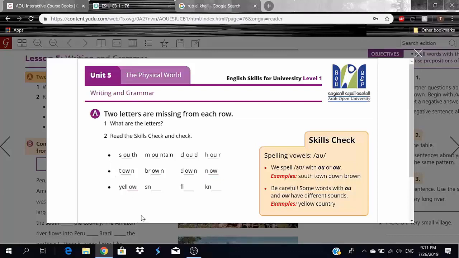Here we go. And we have snow. And we have flow. And basically, these are the words that don't make the ow sound. So these are O-W, these are O-U, and these are just words that don't make that ow sound at all. And actually, I didn't write the O here. So snow, flow, and finally, no.